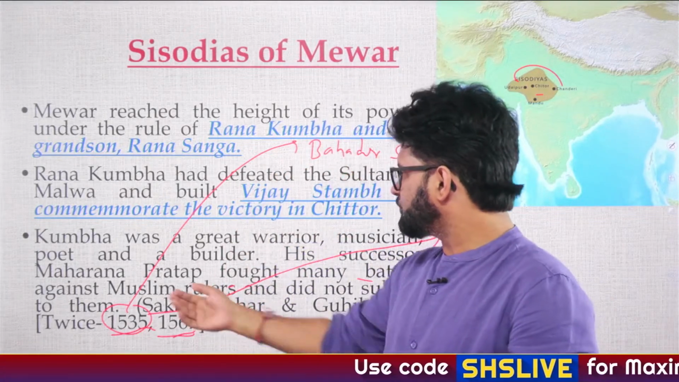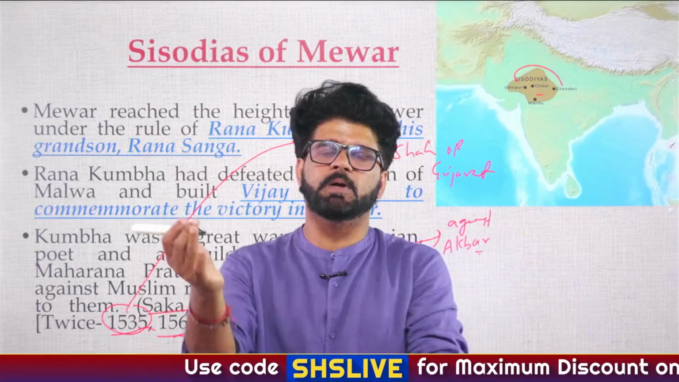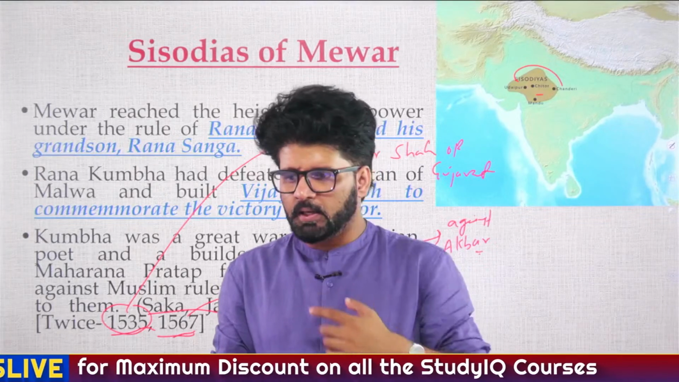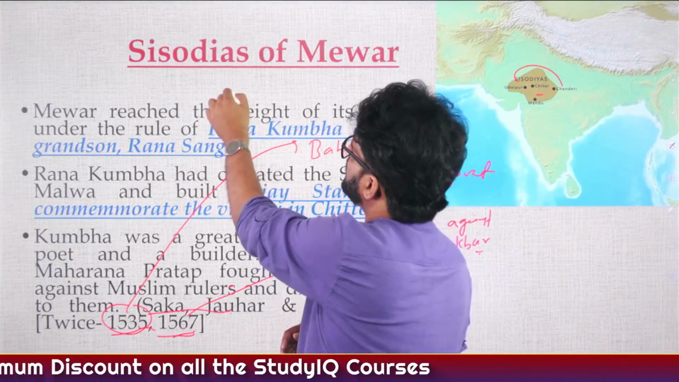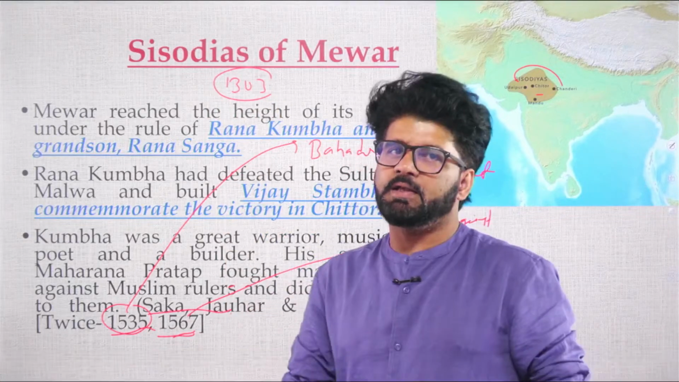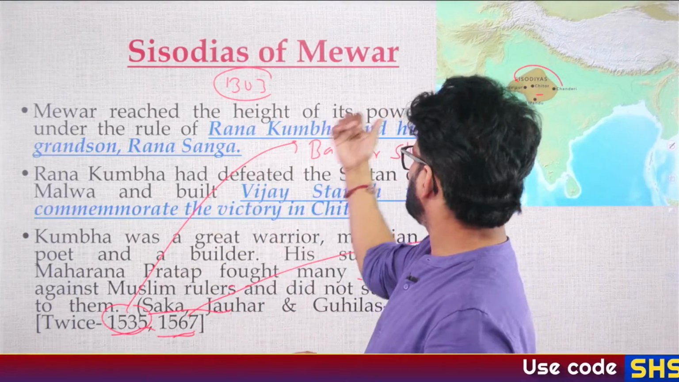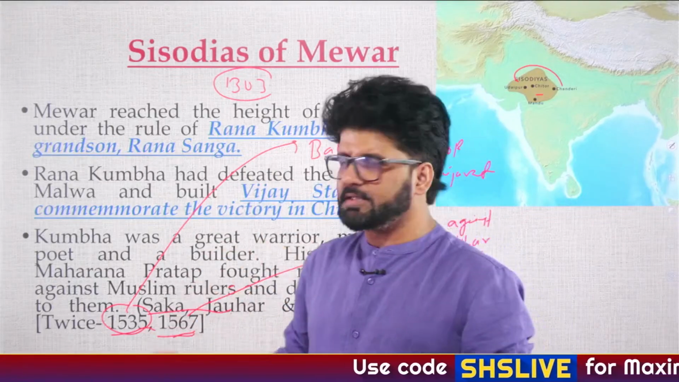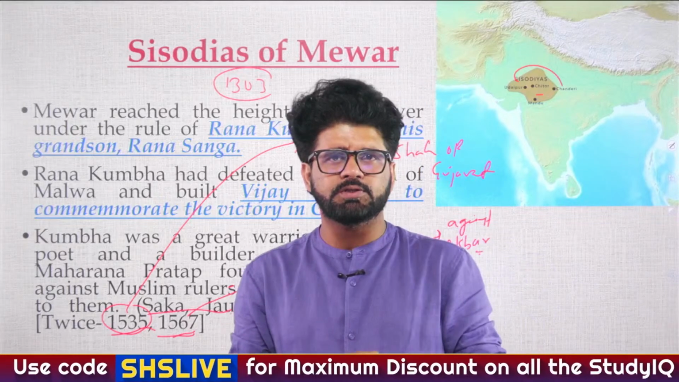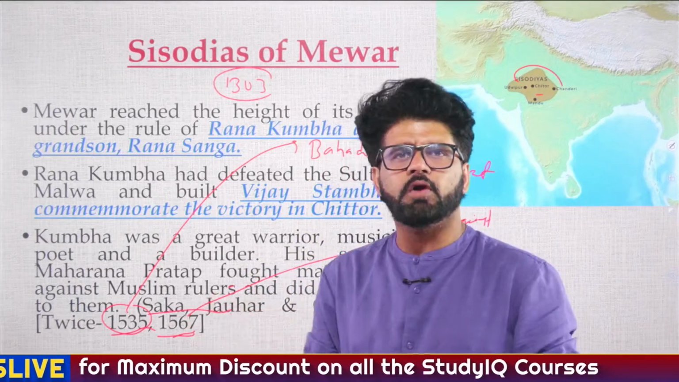At that time, it is not 1535, 1567. When Padmavat, the battle you are seeing, is associated with Alauddin Khalji, that period is around 1303. You know, Alauddin Khalji. So why have we not written that here? Why have we only talked about Bahadur Shah of Gujarat and Akbar, against whom they are performing Shaka and Jauhar? Why are we not talking about Alauddin Khilji, Padmavat, and the Shaka and Jauhar which was performed at that point of time?